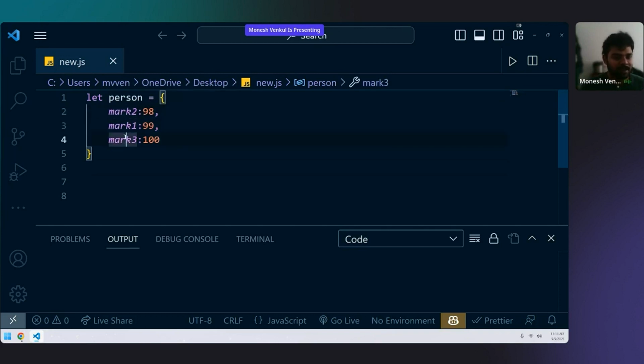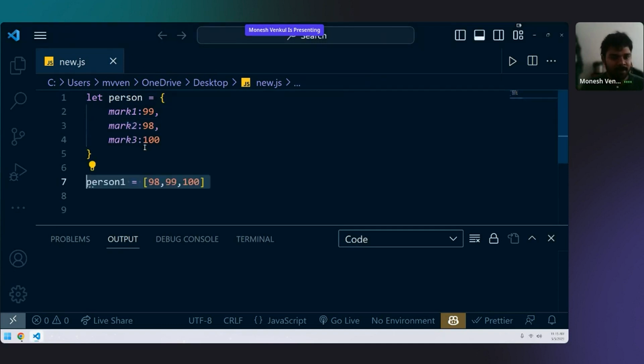Mark 2, mark 1, mark 3 are keys. 98, 99, 100 are values. That is all about an object. Have all of you understood what an object is and why we use it? To define the values, and it has key value pairs. Every value is substituted with a key. All got it, right? Yeah, JS objects are like your C structure, it's the same.